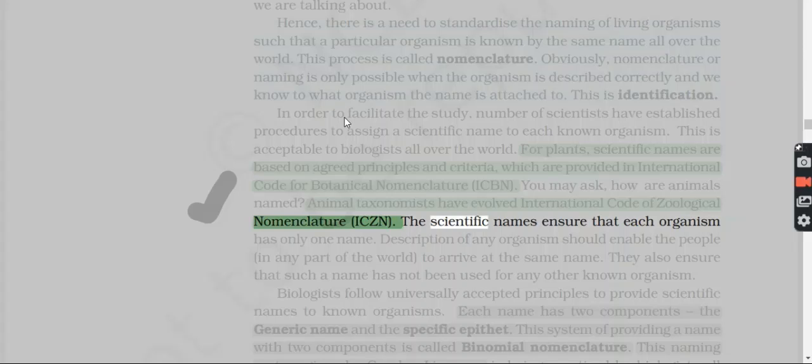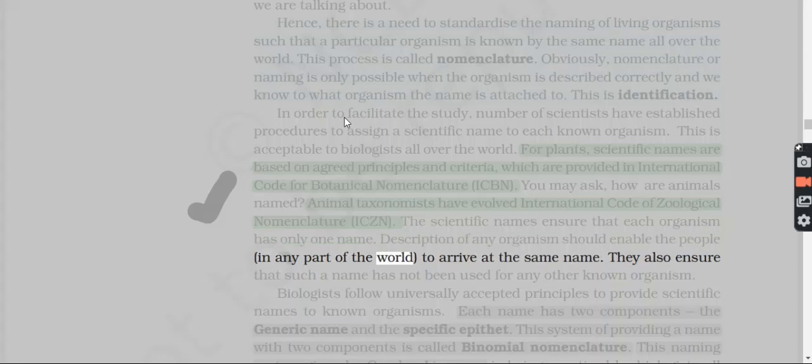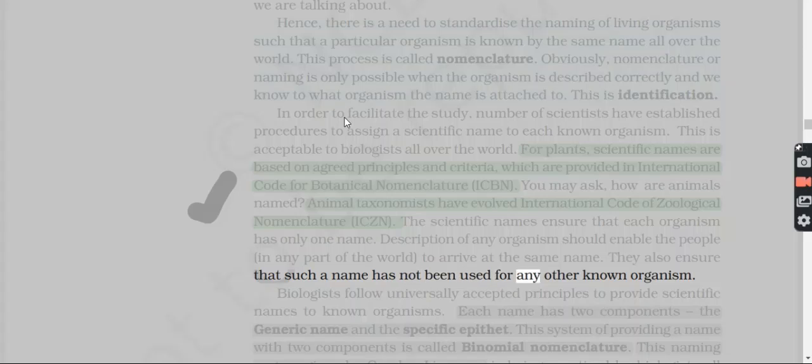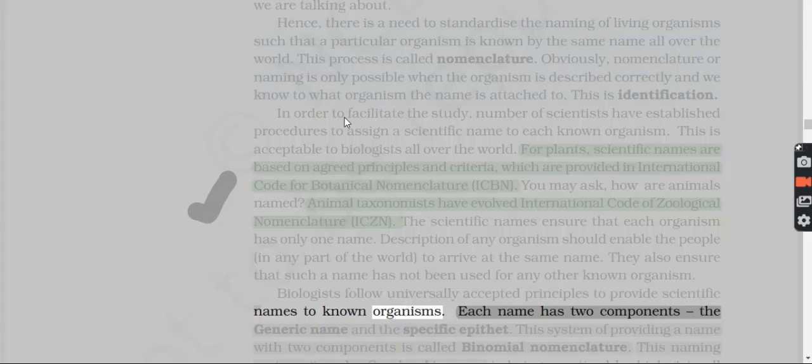The scientific names ensure that each organism has only one name. Description of any organism should enable the people, in any part of the world, to arrive at the same name. They also ensure that such a name has not been used for any other known organism. Biologists follow universally accepted principles to provide scientific names to known organisms.